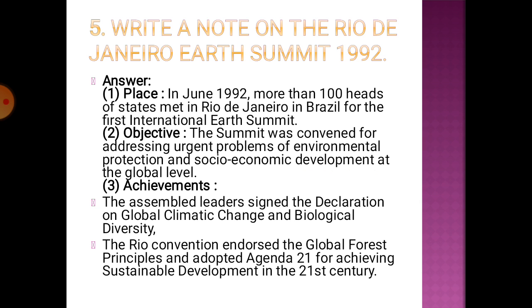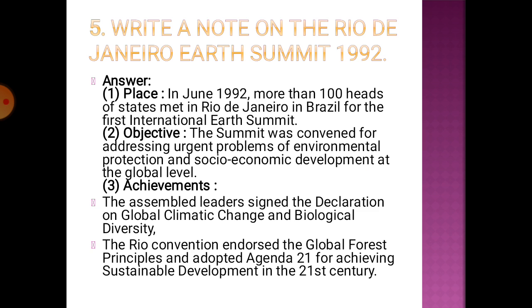This summit addressed the urgent problems which developed based on environmental protection and socio-economic development at the global level. And what was achieved by this?